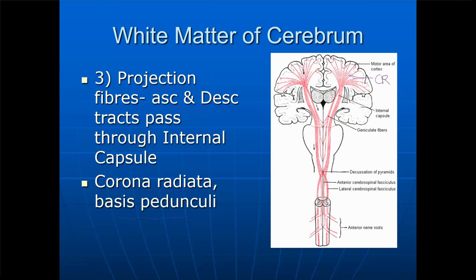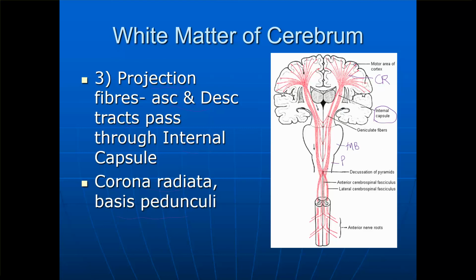They start from the fifth layer of the cells, then the arrangement is like corona radiata, then it passes through the internal capsule, then it travels down in between the nuclei, passing through the midbrain, then the pons, then it will come to the medulla oblongata,